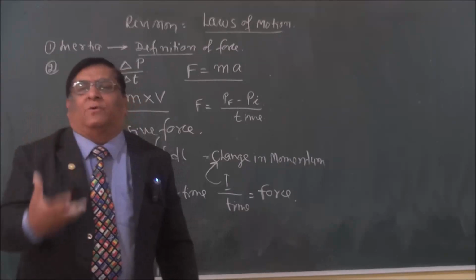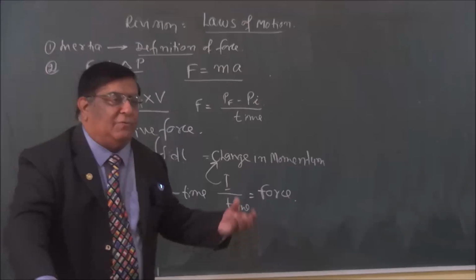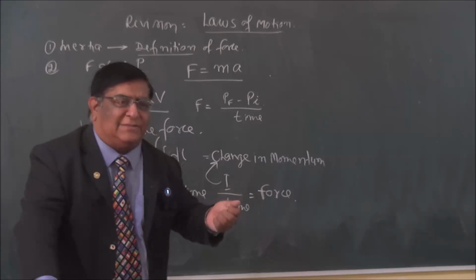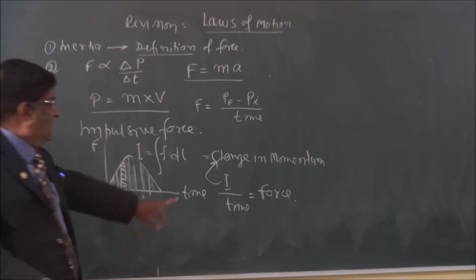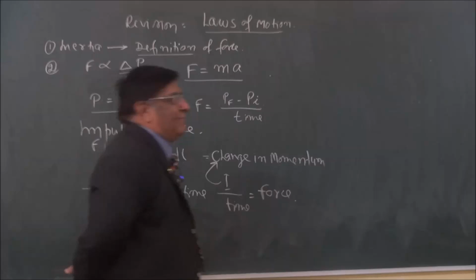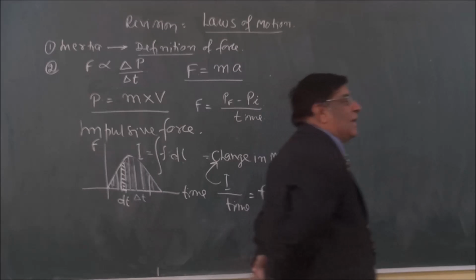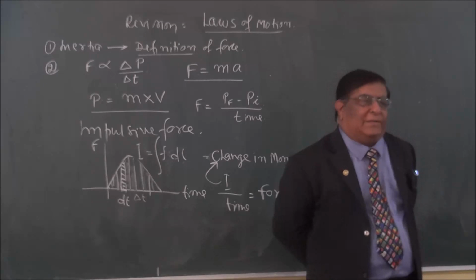So it comes to our advantage. Whatever we want, if we want large forces, we reduce the time, make the impact. And if we want to decrease the forces in natural processes, we increase the time. And there are many examples of this. In every example, there is only one answer. We are increasing the time of impulse.